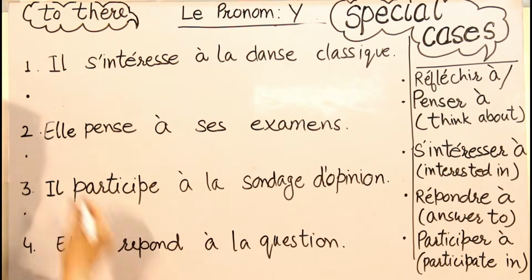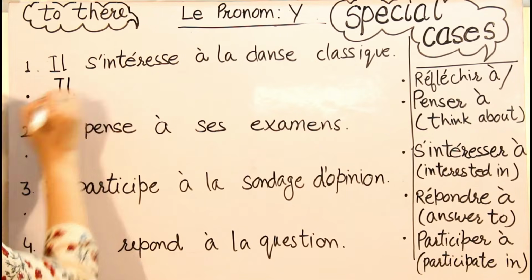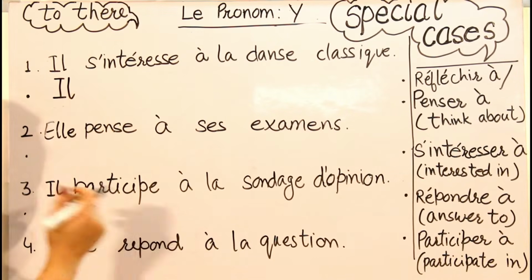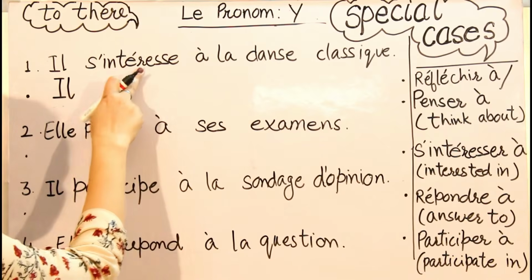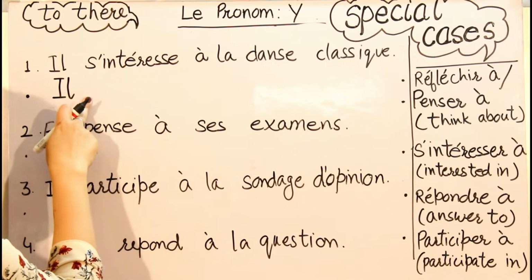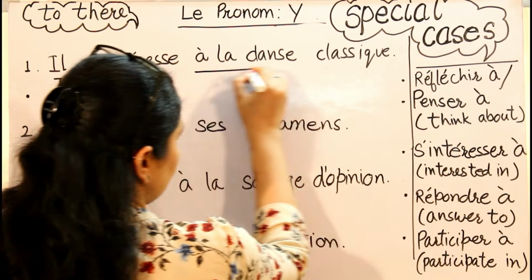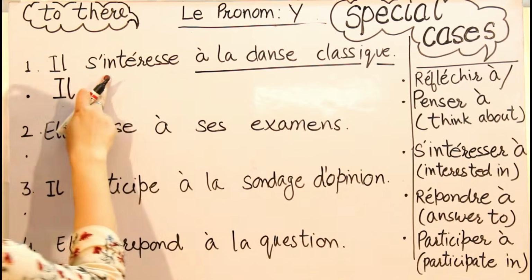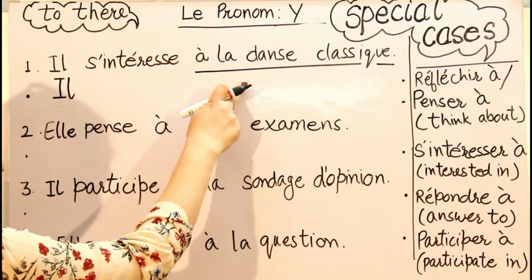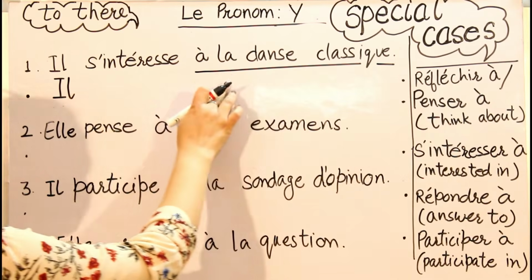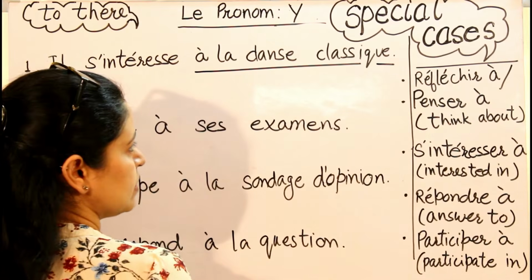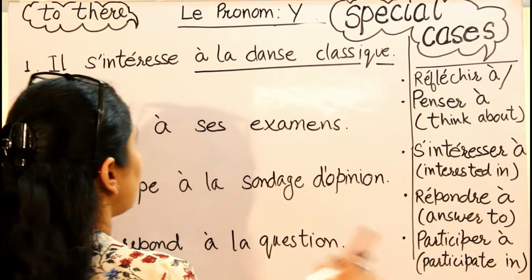Now what I am going to do, I will write the first pronoun, the subject, as it is. Then comes the verb. But I am not going to write it here because I need to replace the idea that the verb is indicating. Now it is indicating toward the classical dance. It is not a person, it's an idea.